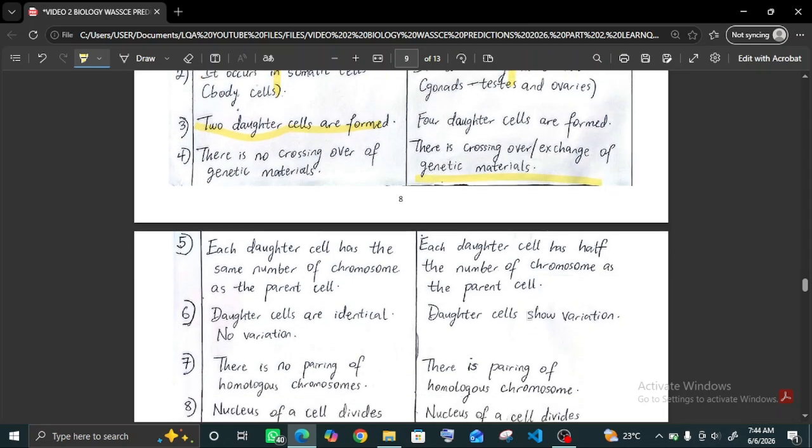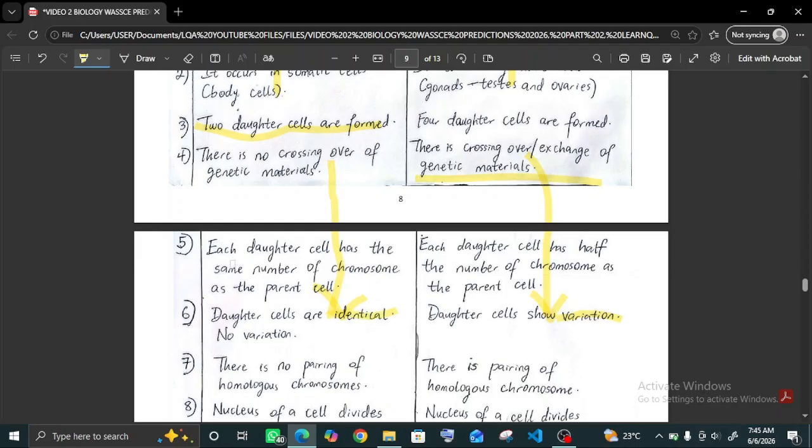I said I was going to explain the consequence of this. Since there is no crossing over of genetic materials in mitosis, the daughter cells will be identical. But since there is crossing over in meiosis, daughter cells will show variation, because that means that the chromosomes do not have the exact same composition of genetic materials, which will lead to variation. But in mitosis, they are identical.